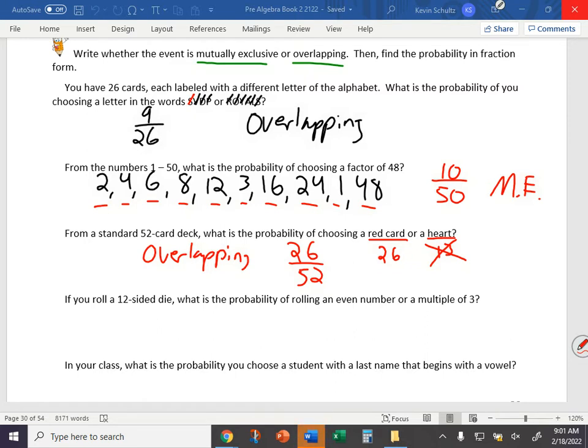Okay. Questions on that? Why it's overlapping, how we got 26? How am I supposed to figure out how many vowels there are in the last? We will get to that one. We'll get to that, and if we don't, then you can ask me. Question on this one? All right.